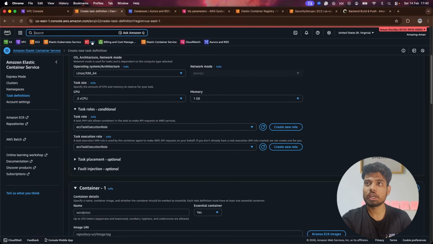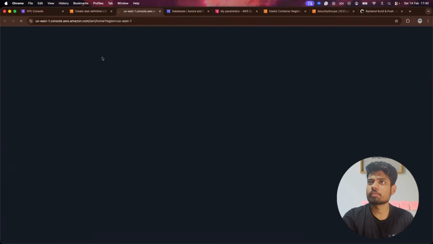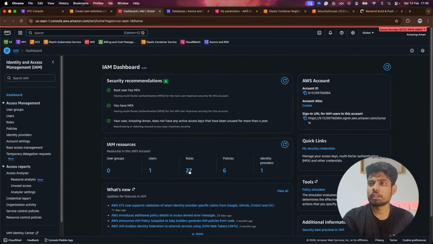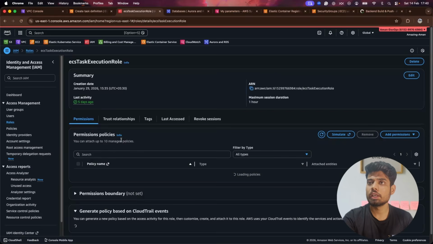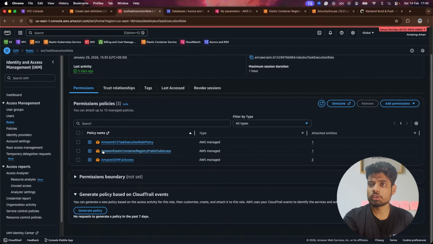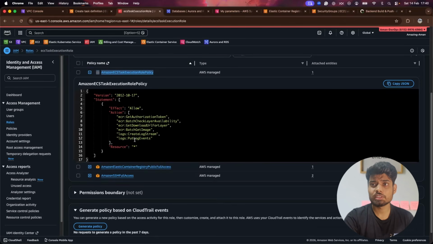So I'll just open the IAM section. And here are the roles. Here I just need to search for task execution role. And there would be a few permissions. So the first thing you have to understand is the ECS task execution role policy. You have seen EKS cluster role kind of policies. So this is the same that it needs. This is a very basic policy whenever you are going to deploy your ECS clusters and task definitions in it.